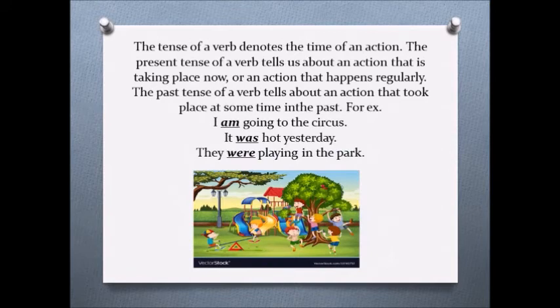The tense of a verb denotes the time of an action. The present tense of a verb tells us about an action that is taking place now or an action that happens regularly. Past tense is telling us about an action that took place at some time in the past. So the tense of a verb is denoting whether it is present tense or past tense.